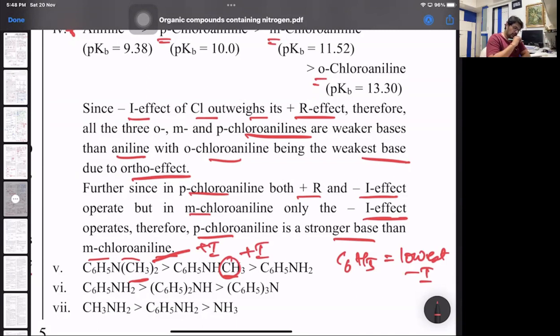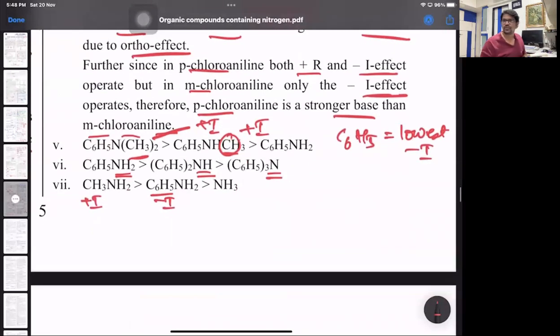And here again, in basic nature, aniline is a stronger base, then diphenylamine, then triphenylamine. So aniline is greater than diphenylamine, greater than triphenylamine. And with respect to methylamine, it is stronger because of plus I, then phenyl is weaker because of minus I, and last is ammonia with respect to the part.